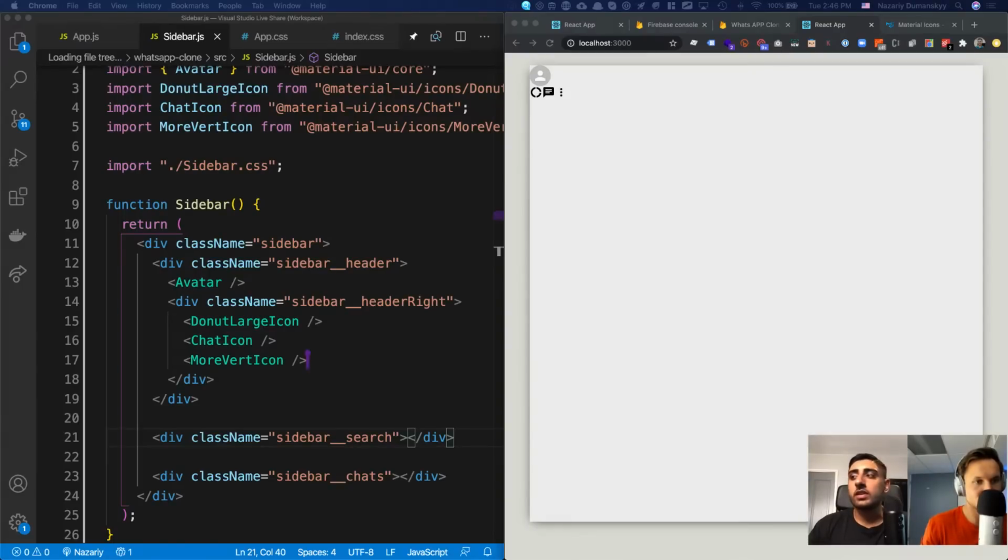sidebar.css. So inside of sidebar.css, what we have now is, let me just make this a bit clearer. So we have the sidebar header. So let's go ahead and do that. So we've got the sidebar header. And for that header, I'm going to do sidebar header like this. And I'm going to say display flex.